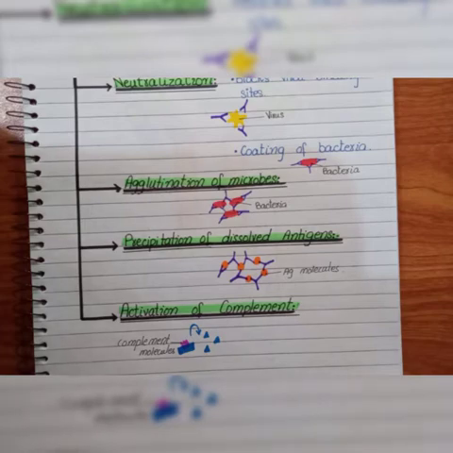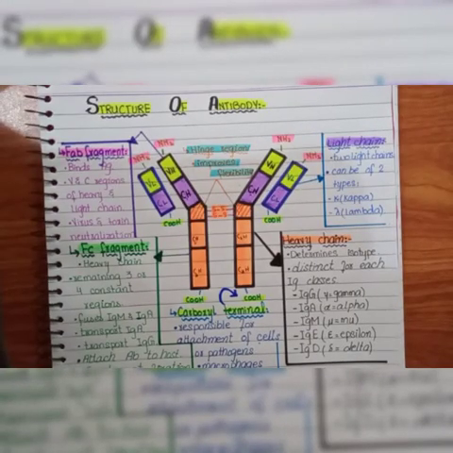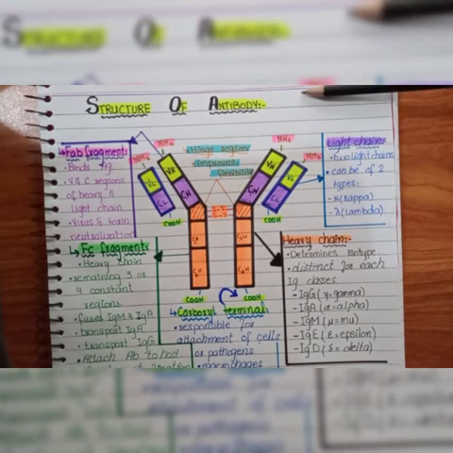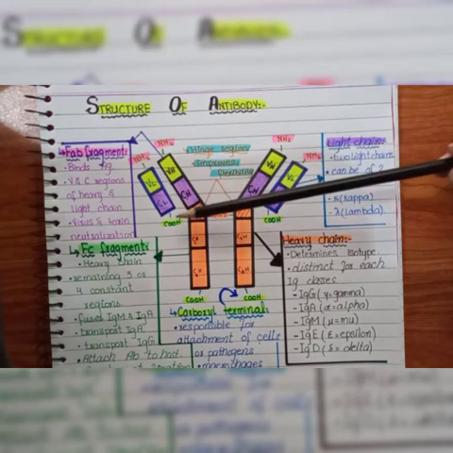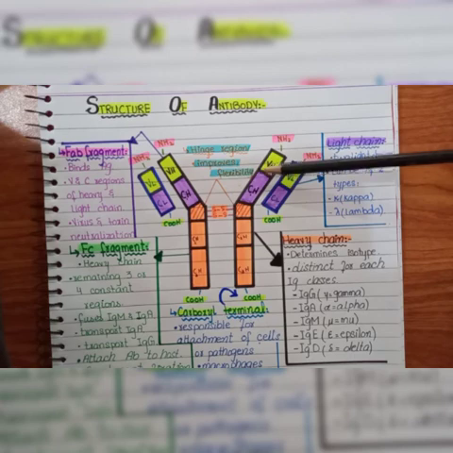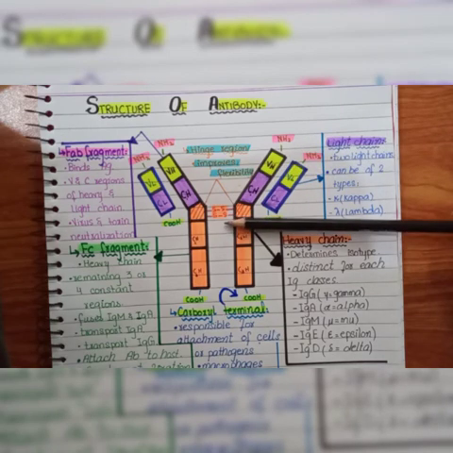We also have some other antibodies in the human body. Some may be blocking antibodies, some may be lysins or opsonins, and we also have monoclonal antibodies. Lastly, we have the structure of an antibody molecule. The simplest antibody molecule is Y-shaped and has two light chains and two heavy chains that are linked together by a disulfide bond.